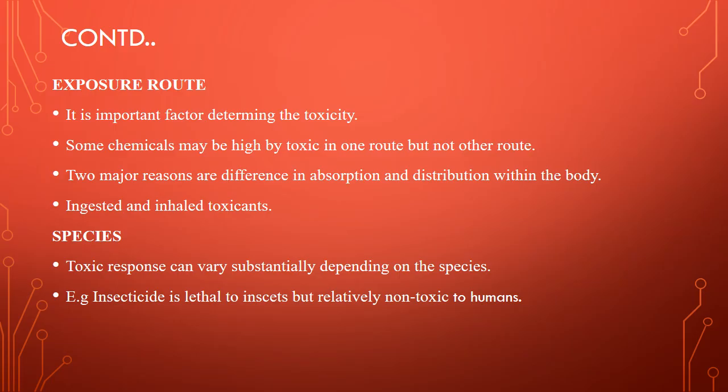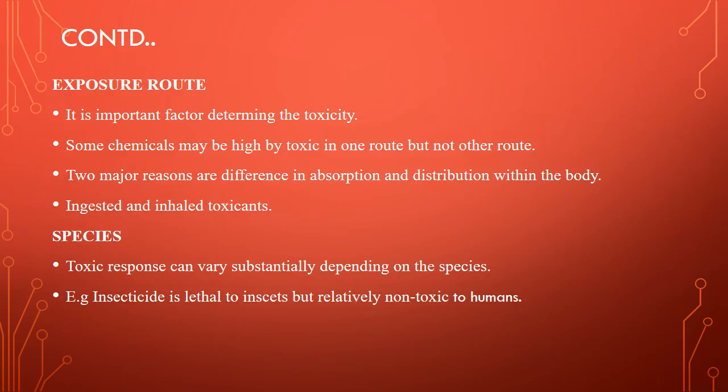If the chemical is ingested, it is digested, then absorbed, and only then does the toxic substance enter the blood circulation. If the toxicant is inhaled, this kind of route very easily exposes our body to the toxicant.